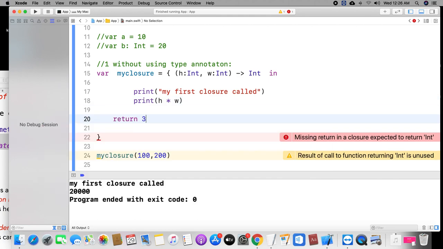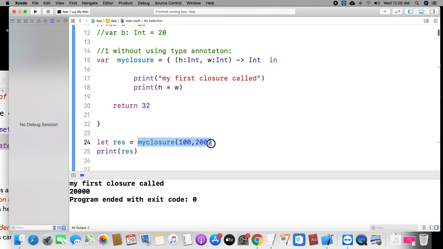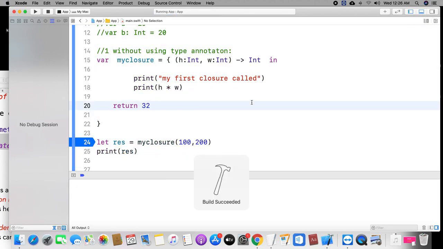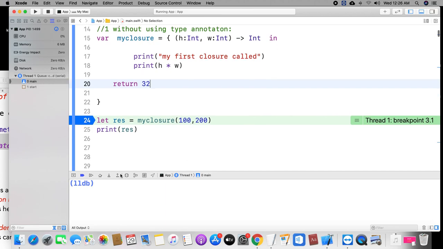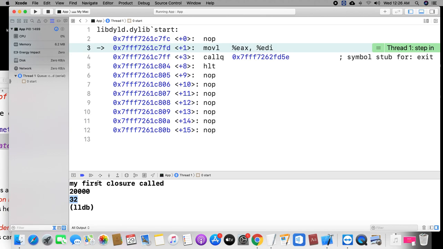The reason is we need to return the value. Look here, I am returning the 32. This value will go into my closure. So I am taking the return value as result, and I am printing the result. Look here, it will be calculated here. After that, the return statement will be executed, then the cursor will come to my closure. The 32 will be assigned to the result res, and I am printing the result. That's it. The result is 32. This is the return value.